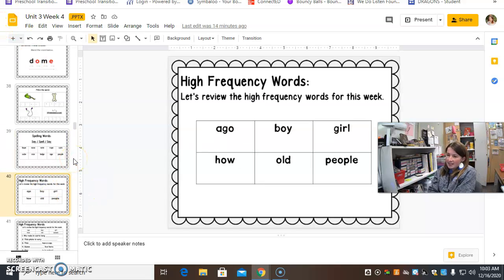Good job, guys. All right, let's do our sight words. Are you ready? What's one word? Go. Whisper this one. Girl. Whisper this one. How. Say this one really loud. Old. Whisper this one.